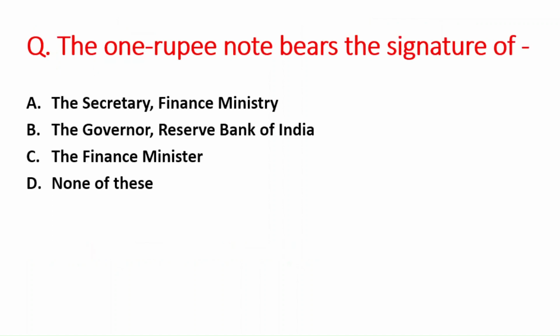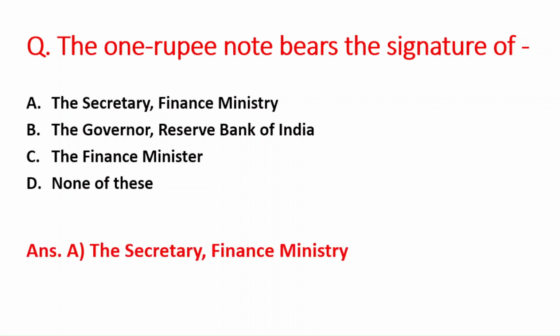Next question is, the 1 rupee note bears the signature of: A option is the Secretary of Finance Ministry, B option is the Governor of the Reserve Bank of India, C option is the Finance Minister, and D option is none of these. So the 1 rupee note bears the signature of the Secretary of Finance Ministry. So option A is the right answer, and this question is also very important.